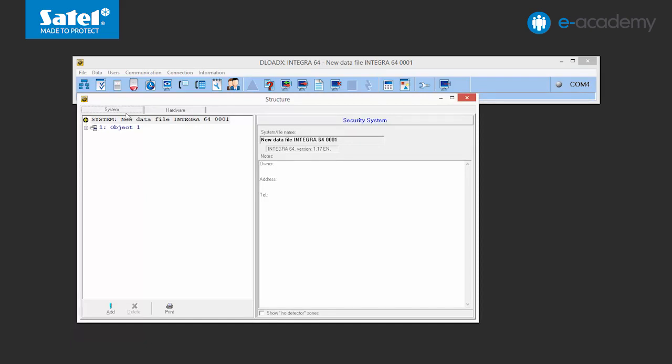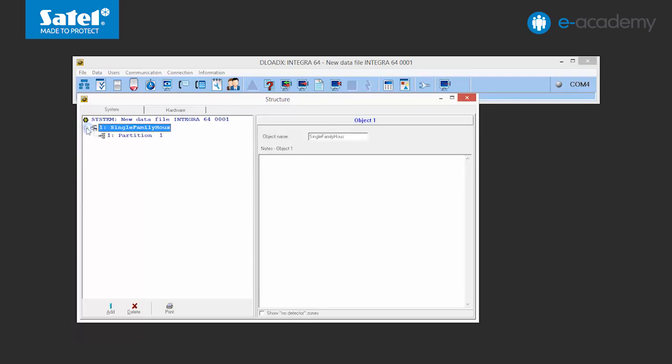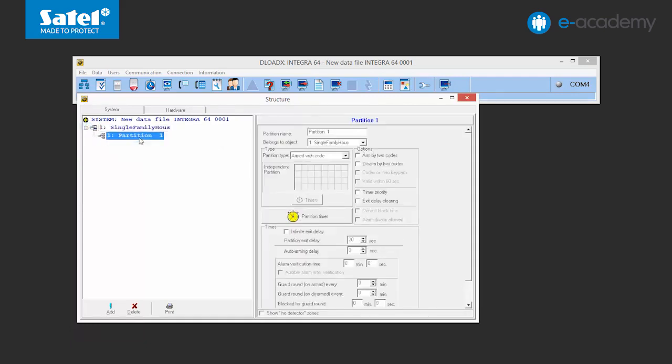To design the system structure, select the System tab. In the structure of the system devices, click on the default name, Object 1. In the Object Name field, change the name to Single Family House. Click on the plus sign next to the object name. As you can see, only one partition is assigned to the object by default. In this case, the partition will be the residential part.